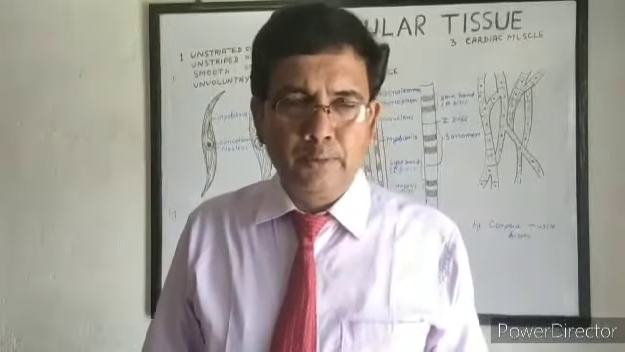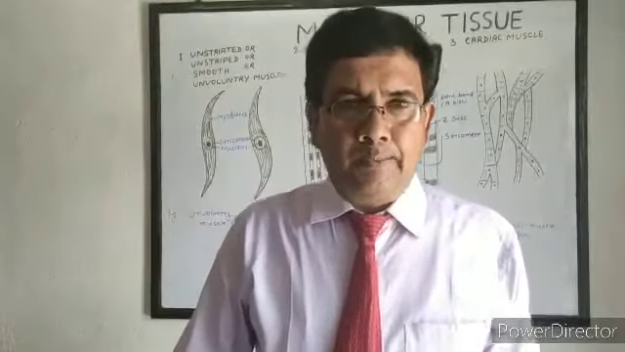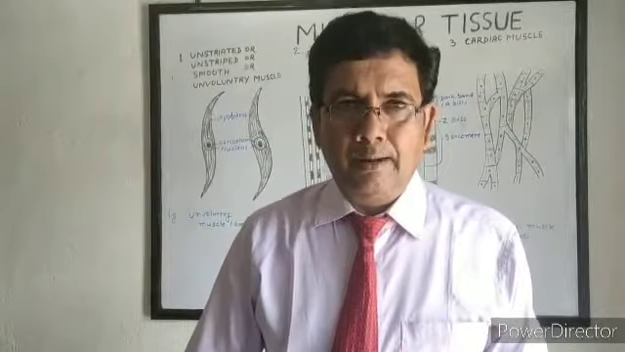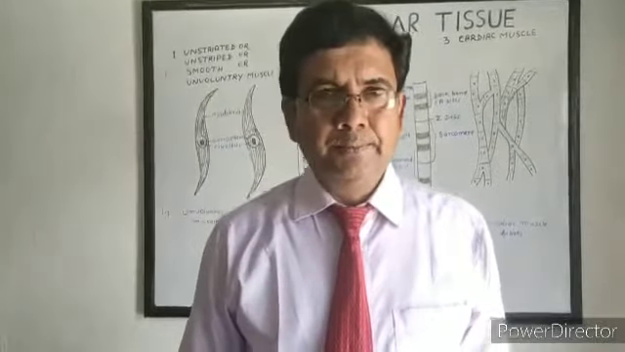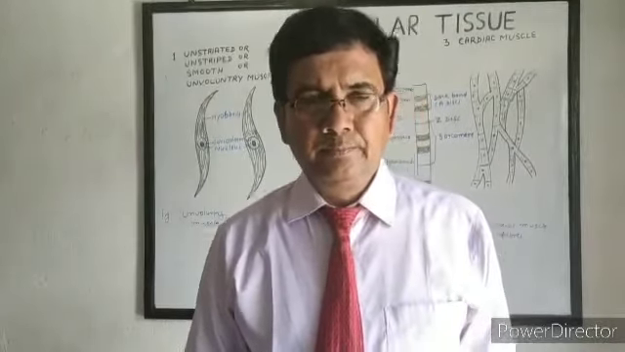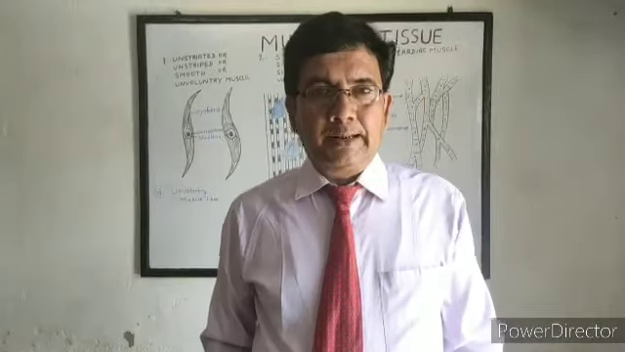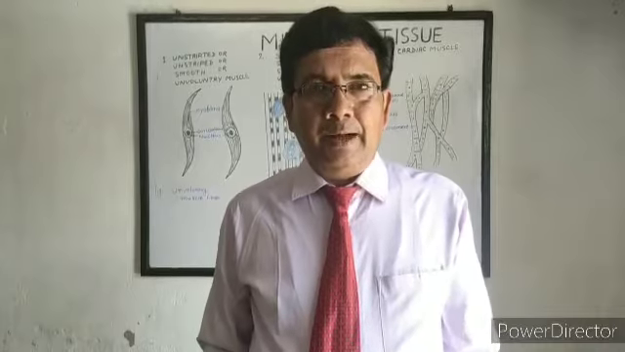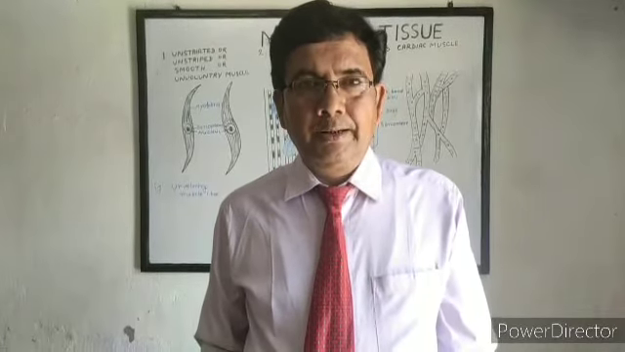mainly long bones, bones of hands, bones of legs, and movement of our external organs is due to contraction and relaxation of skeletal muscle. In the next video, we will describe the remaining animal tissue. The only remaining animal tissue is nervous tissue.